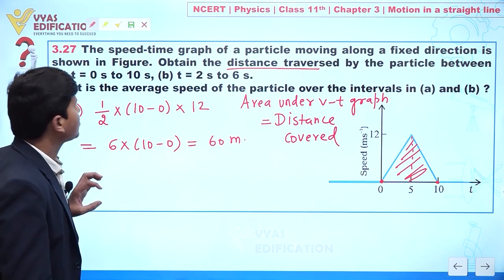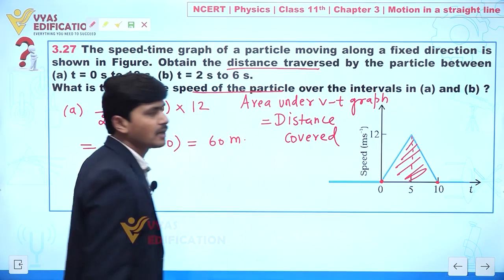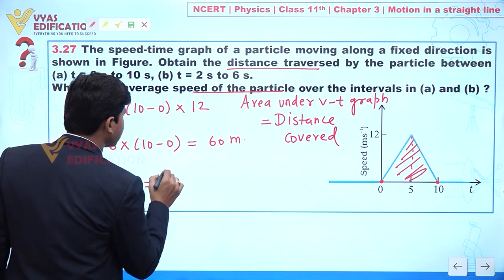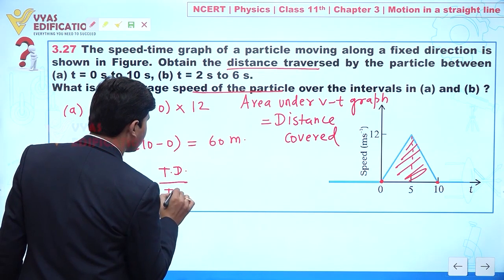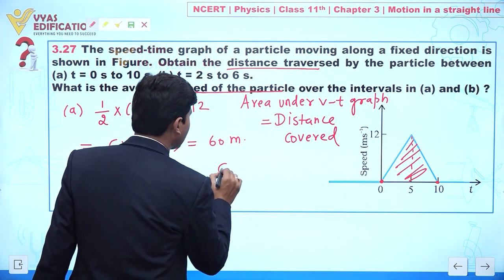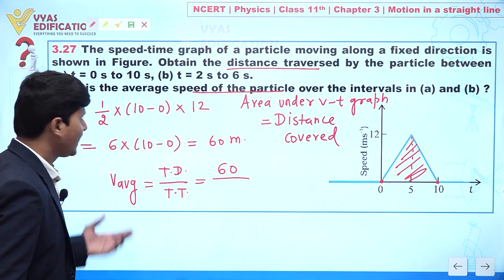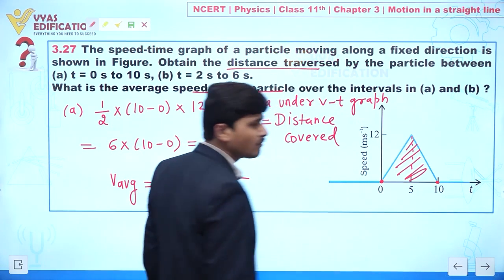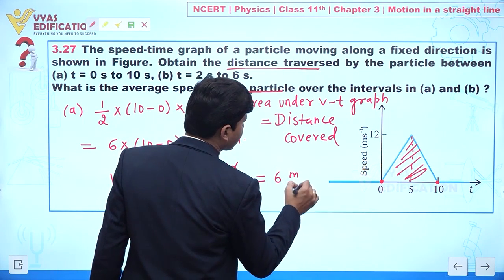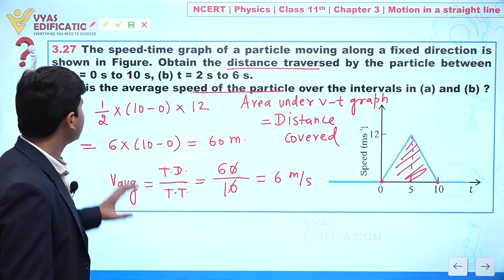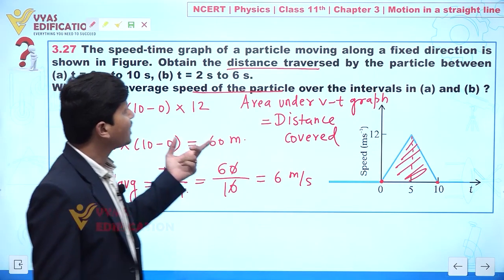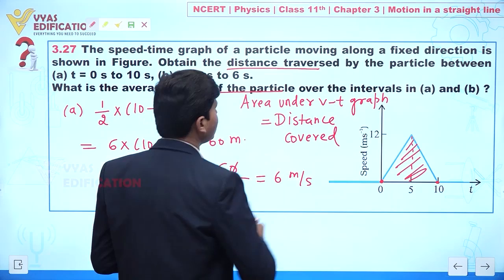Now the next objective: what is the average speed of the particle? Clear? We can find average speed like this: average speed is equal to total distance over total time. The total distance is 60 meter. Yes or no? And the total time, from 0 to 10, is 10 second. So now we can write this is 6 meter per second. Clear to you? So this is the solution of part A. Clear? Same we have to find between time t equal to 2 second to 6 second. Clear? So now concentrate.